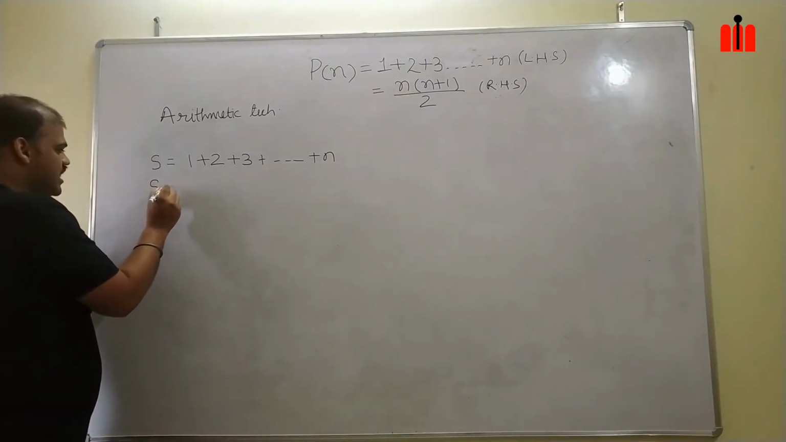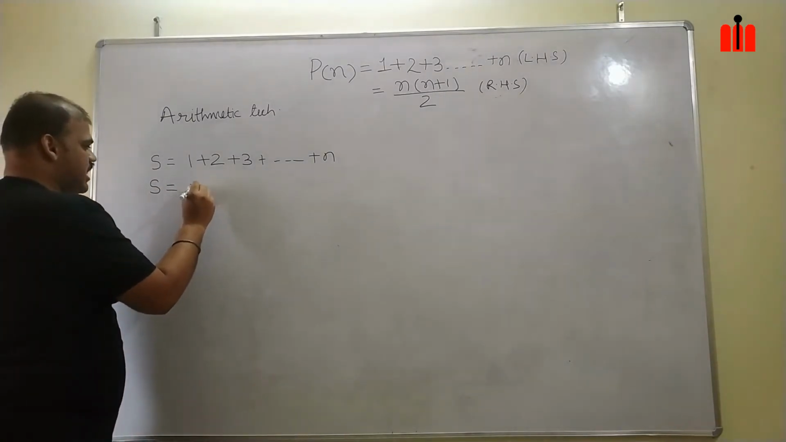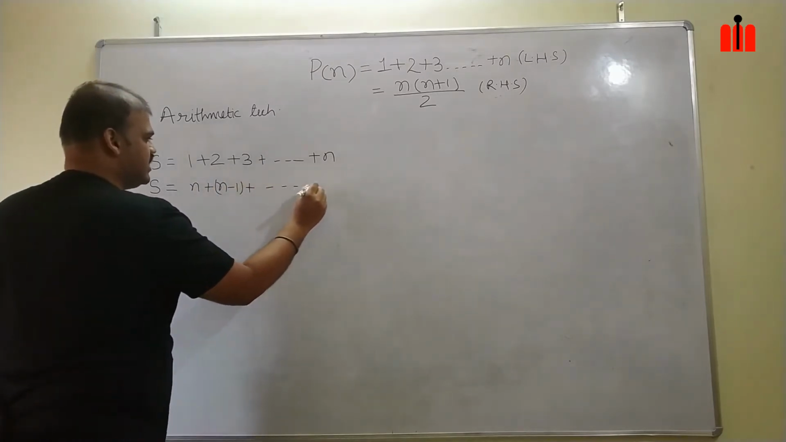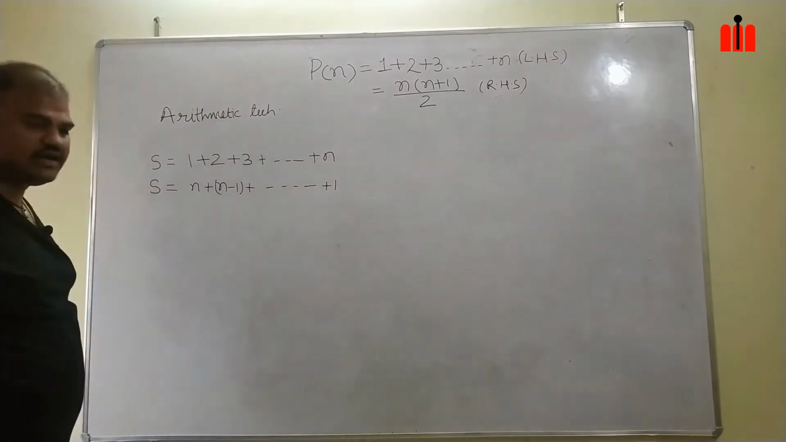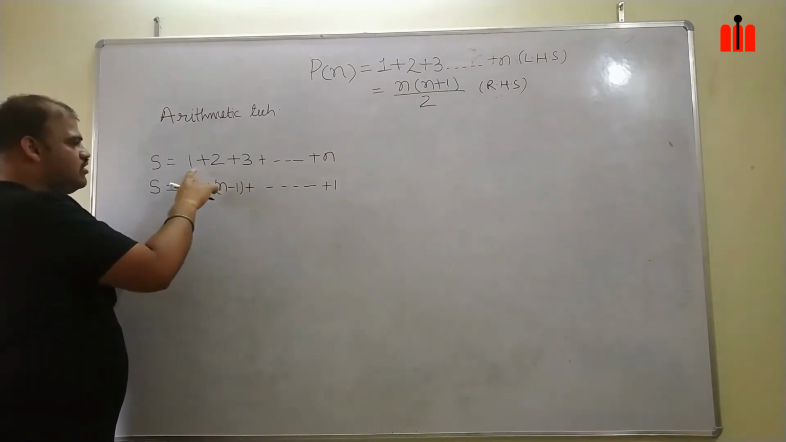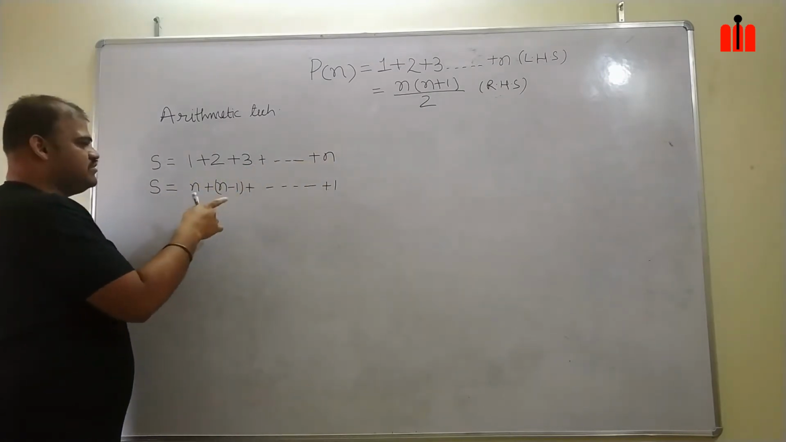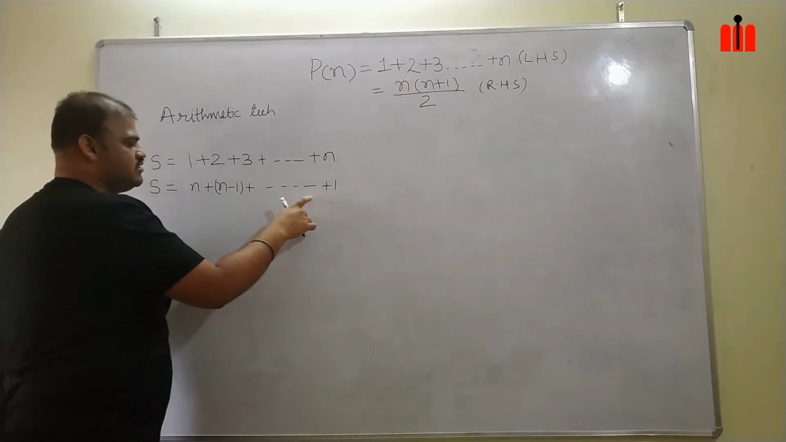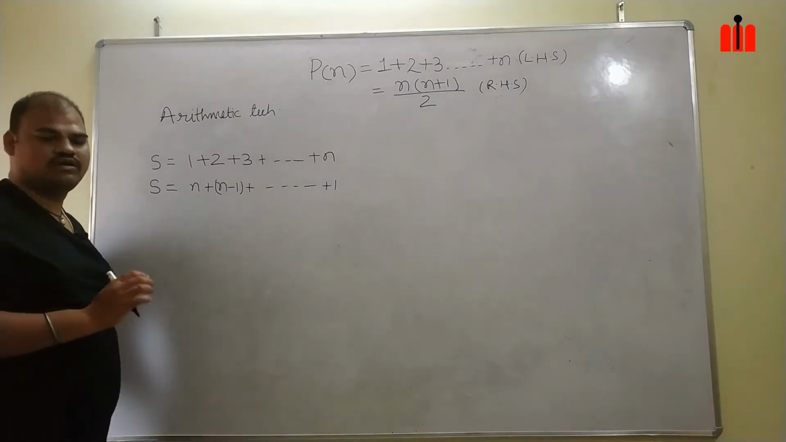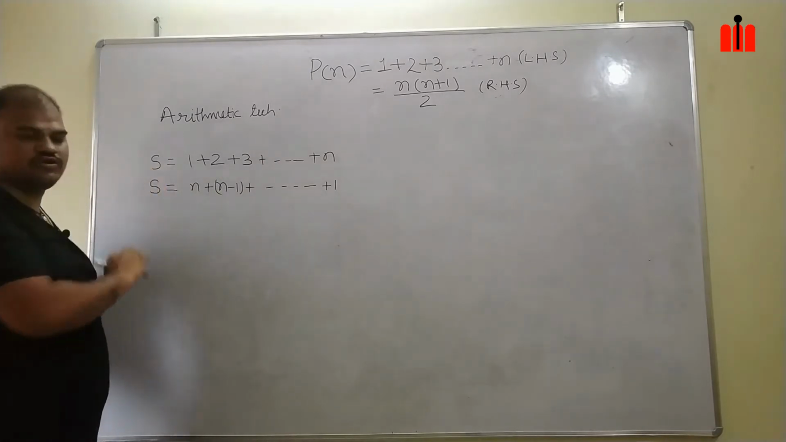Same sum s can be written as n plus n minus 1 plus dash dash up to 1. What I had done? I had written the same sum in descending order. Earlier it was in ascending order 1, 2, 3, 4 up to n. Now what I had done? I had represented the same sum in descending order n, n minus 1, n minus 2, n minus 3 up to 1. Both of these will give same results. Okay, both of them will yield same results. So it will be equal to s and this will also be equal to s.